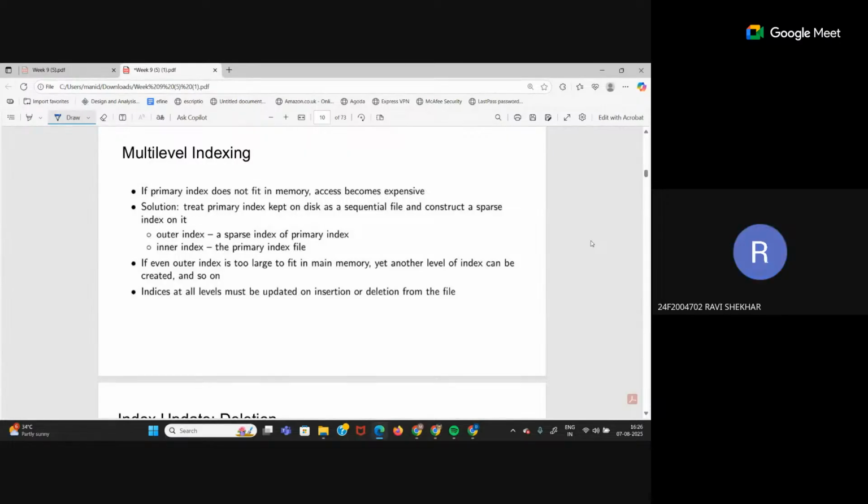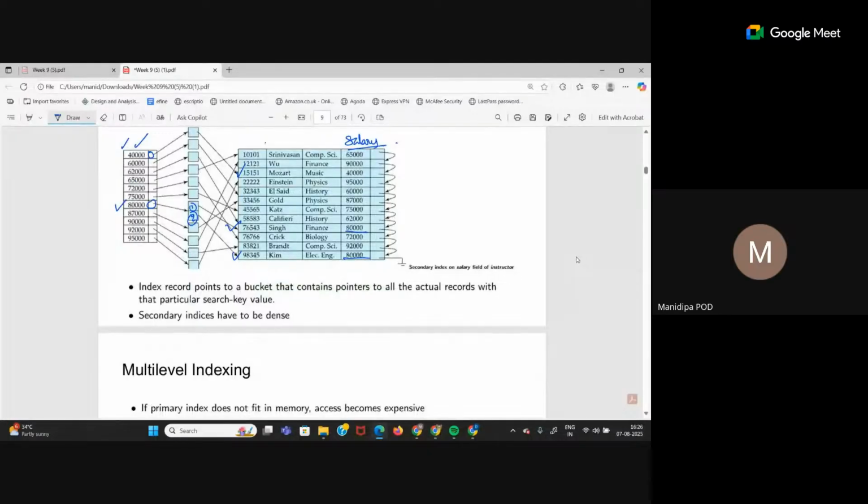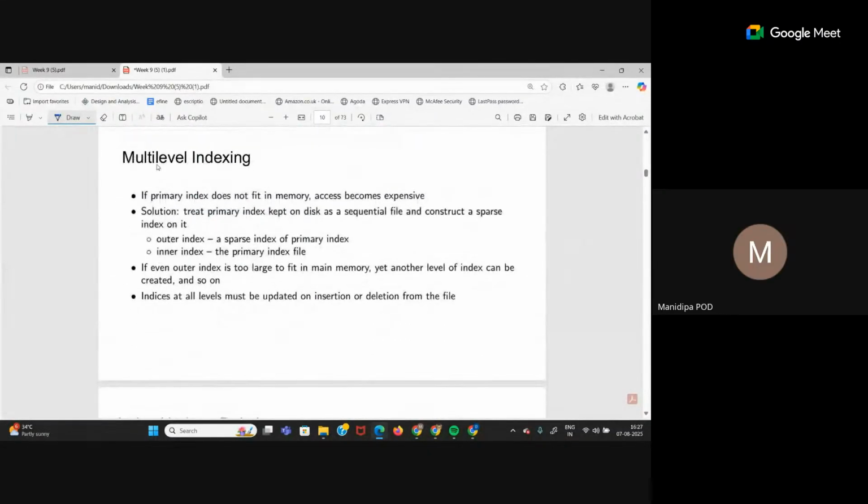Ma'am, for the record 80,000, we actually have two records. So, in the secondary index or in the buckets, are these records sorted in some order? They can be sorted in ascending order. Okay. Because if you have it sorted, then obviously it is a better practice. Now, multi-level indexing is something that we won't be learning the implementation of, but you should understand what it is.